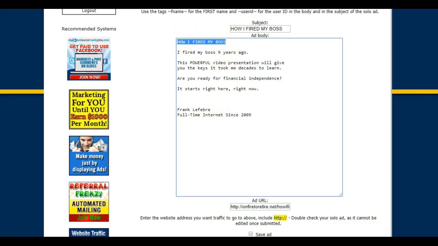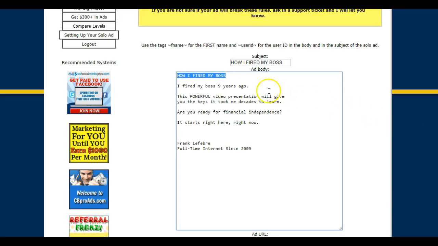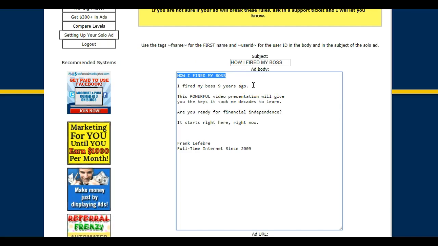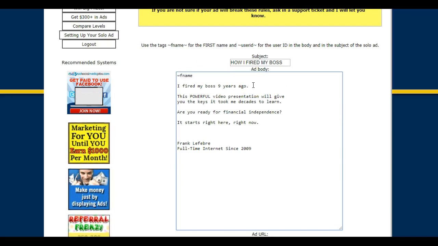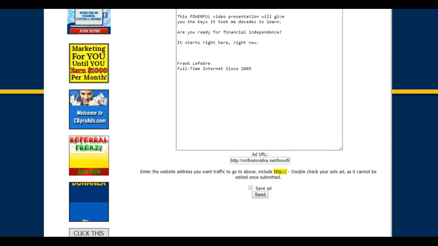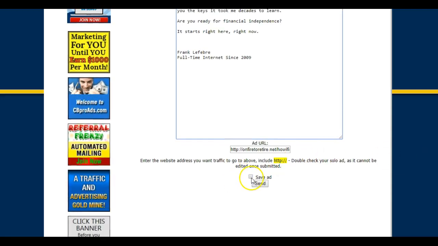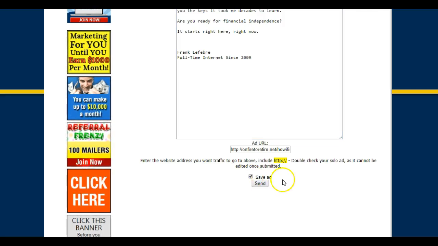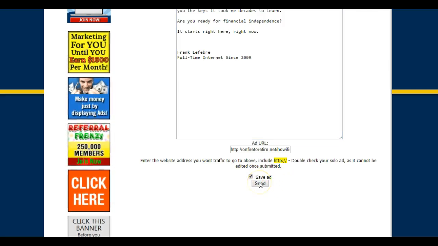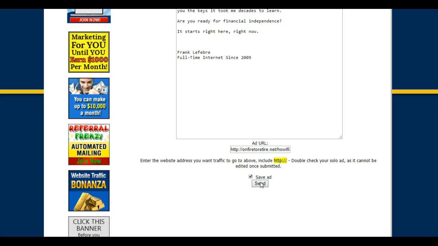Now, you can personalize these. It's probably a good idea. Squiggly F name. All right, so that'll fill in their first name. And I think that's ready to go. I'm going to save this, and I'm going to just send this every day. Well, I think I can mail every 2 days or something.